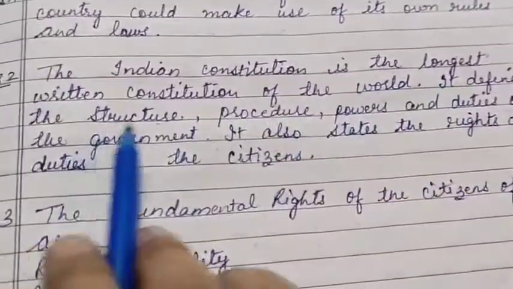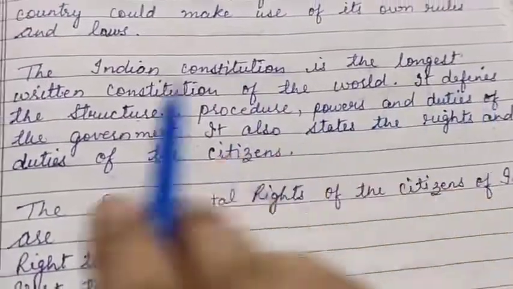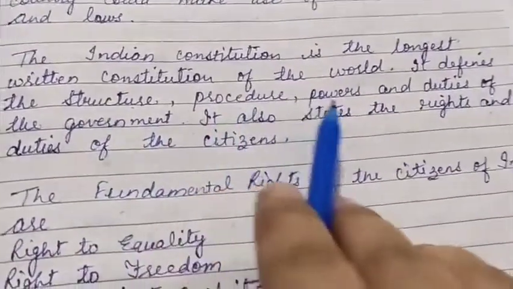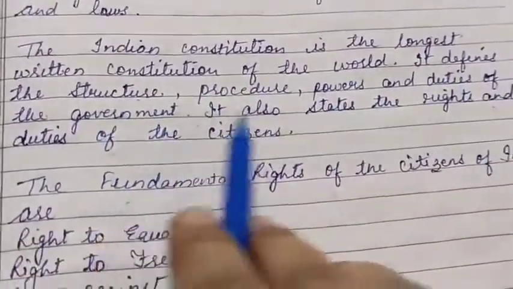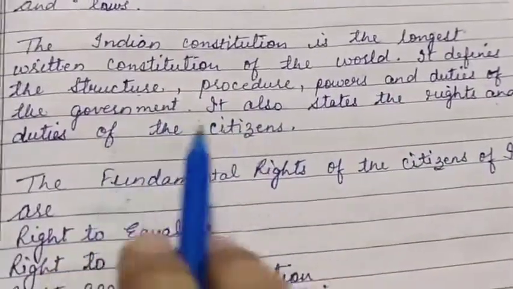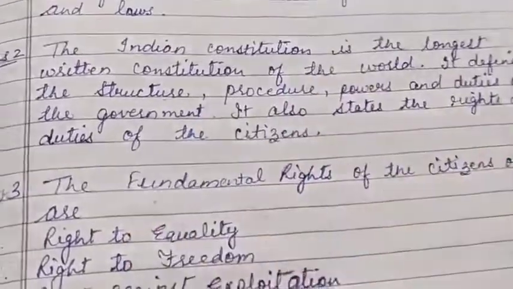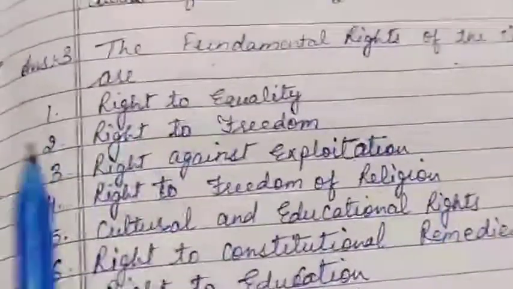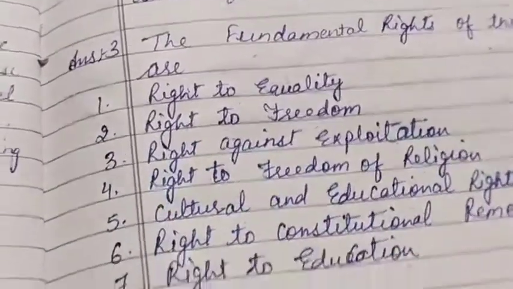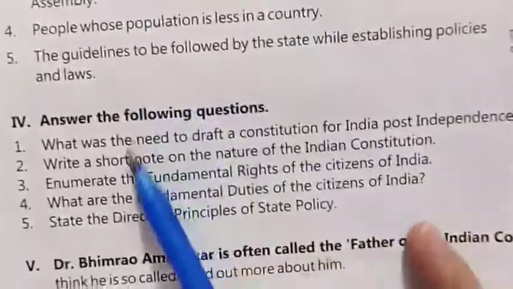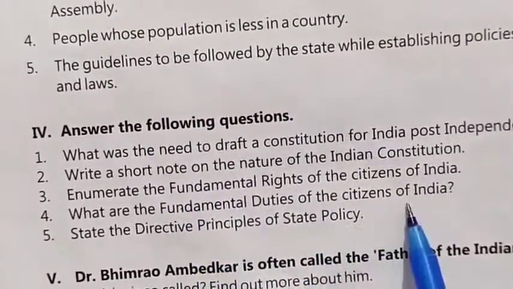The Indian Constitution is the longest written constitution of the world. It defines the structure, procedure, powers and duties of the government. It also states the rights and duties of the citizen. You can split this answer in points for your own ease. Okay. So write down question number 4, what are the fundamental duties of the citizens of India?